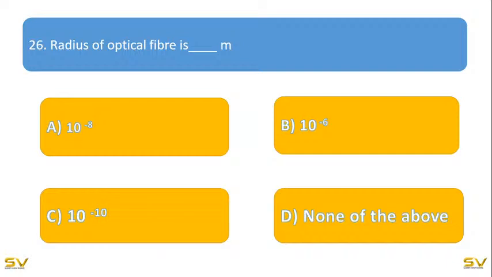So radius of optical fiber. See, optical fibers work on the principle of total internal reflection. Even it is used for the doctors to see the internal parts of our body. And what will be the radius of this fiber? These fibers will be made with plastic or glass. So is it 10 power minus 8, 10 power minus 6, 10 power minus 10? None of the above.